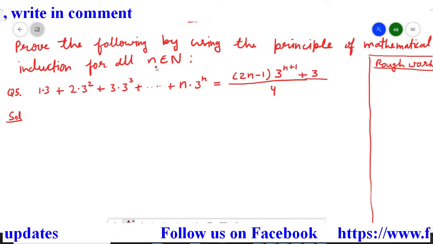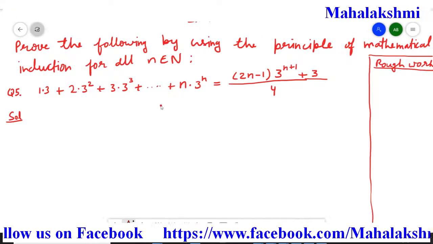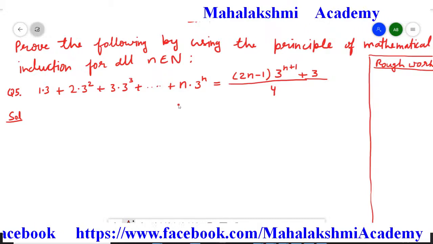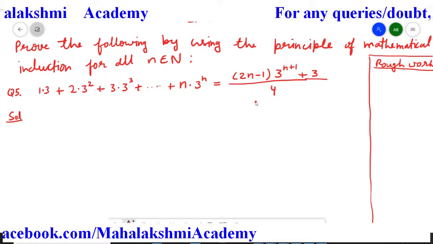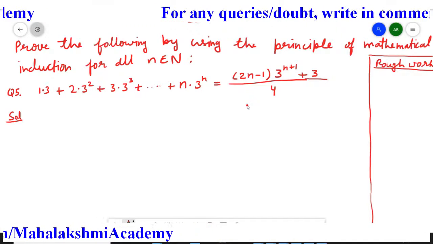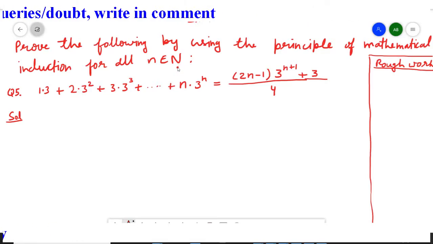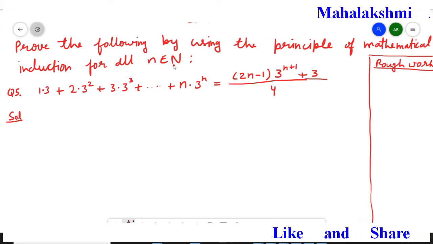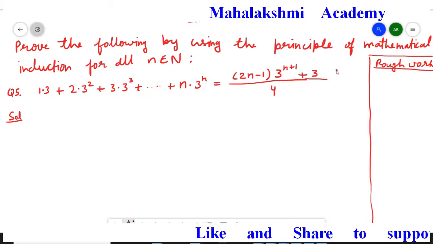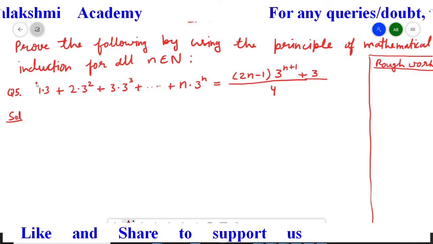For all values of n means if we put n equal to 1, n equal to 2, n equal to 3, like this, then for all values of n this statement is going to be true. This we have to prove. So here what is n? Capital N is the set of natural numbers. Set of natural numbers means only positive values of n you have to take, that is 1 onwards, 1, 2, 3, like this. And this relationship we have to prove with the help of principle of mathematical induction.